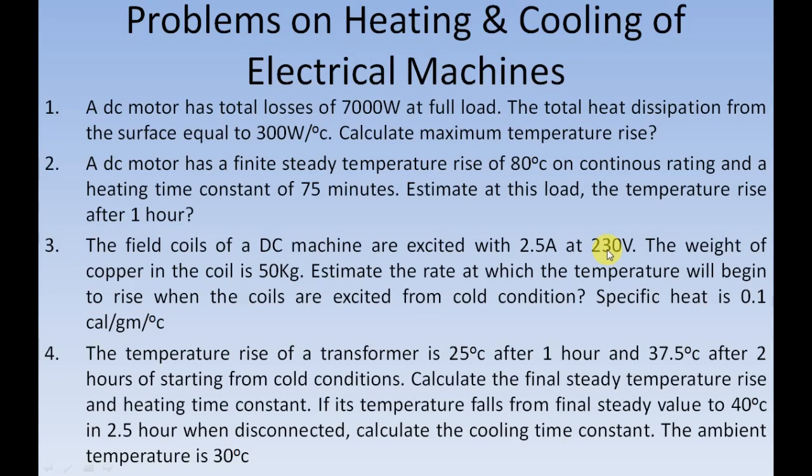Hopefully it's clear for you. All of you must write it down on paper following the steps which I have told here, and then you have to calculate it, then only you will be getting the final answer. Next question. The temperature rise of a transformer is 25 degrees Celsius after 1 hour and 37.5 degrees Celsius after